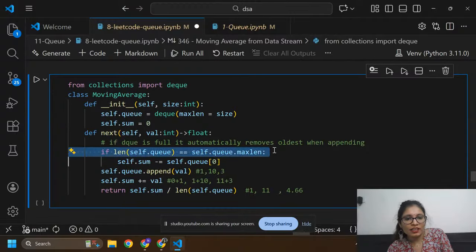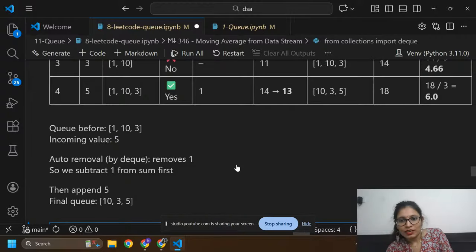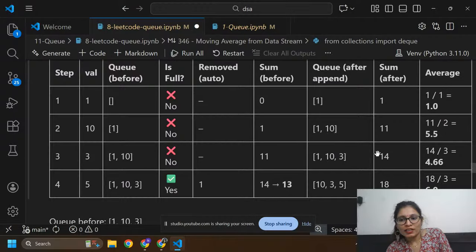Since this condition is true, we need to remove the first element from the sum. Here I am going to subtract. What is our first element? 1. Before, I had a sum of 14. Now I am going to subtract 1 from it, so I got 13. The remaining elements are 10 and 3, and I'm going to append 5 here.